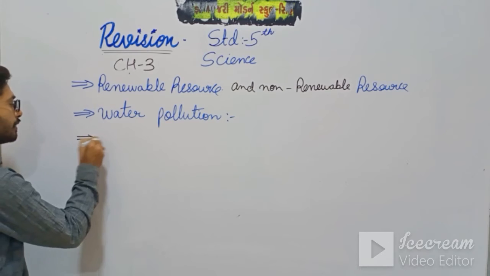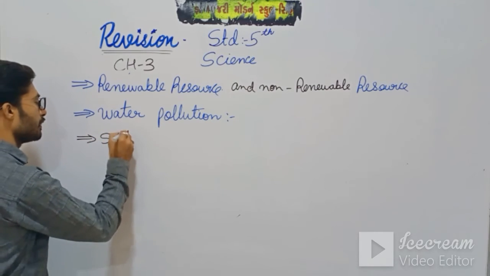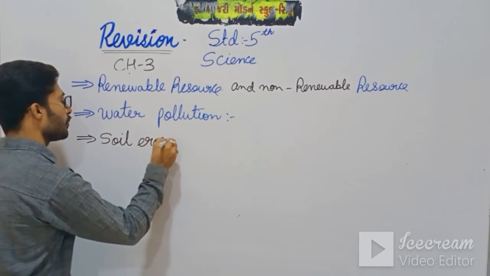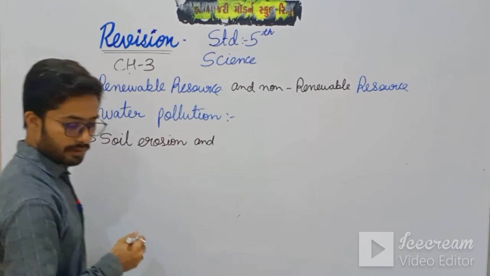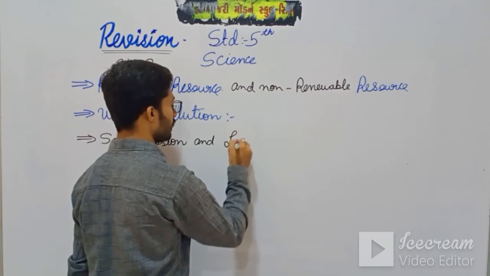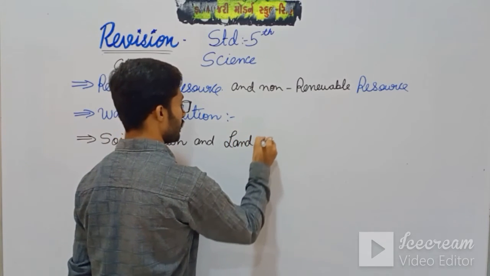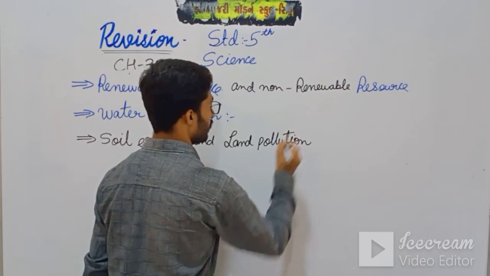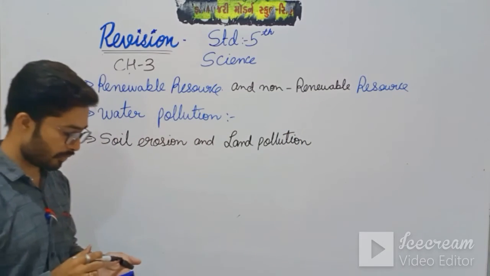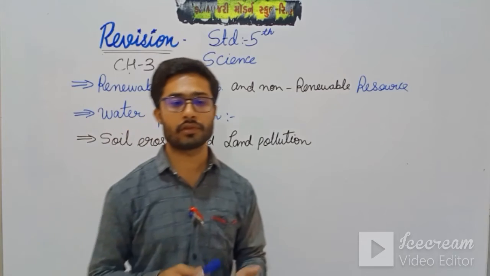And then there is soil erosion and land pollution. So what is, first of all, soil erosion?